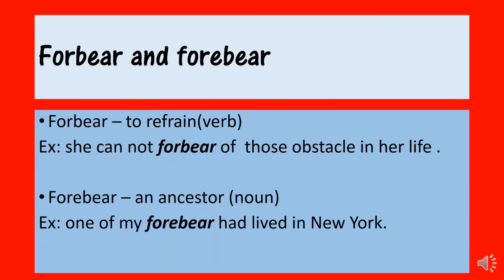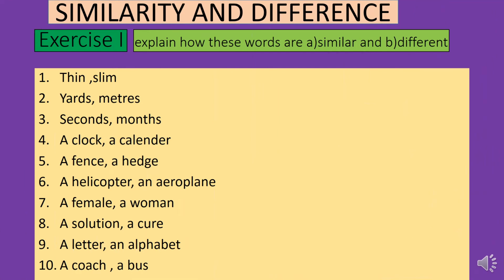In page number 179, what do you think about these words? Thin, slim, yards, meters, seconds, months, a clock, a calendar, a fence, a hedge, a helicopter, an aeroplane, a female, a woman, a solution, a cure, a letter, an alphabet, a coach, a bus.